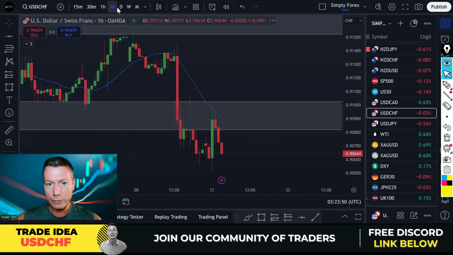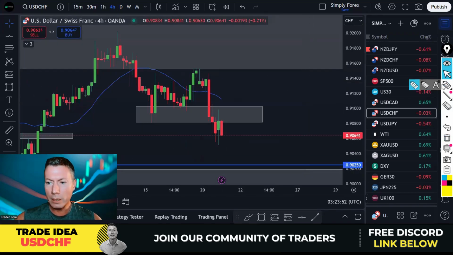Let's go back to the H4. So if we do get this big bearish candle, I want to hide my stop loss above these highs, above the moving average 20 and above this grey zone. Right, so even if we do get this big bearish move, I'll still look for a bit of a retrace, and then we can come lower on US dollar Swiss franc.